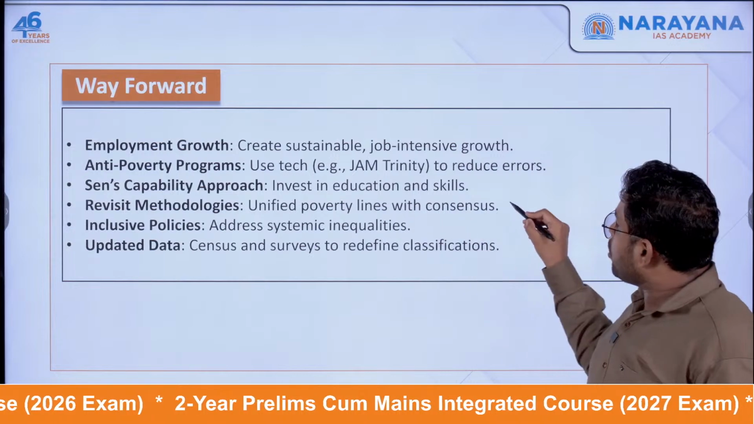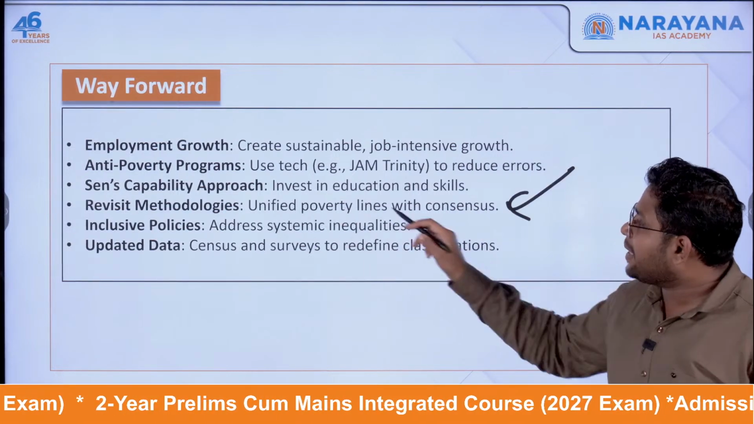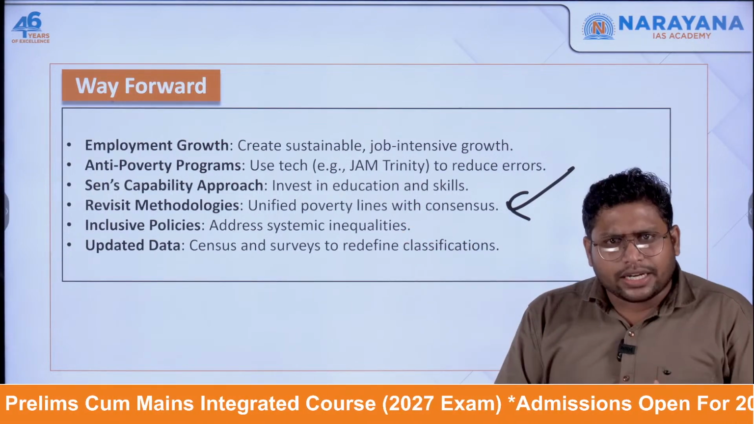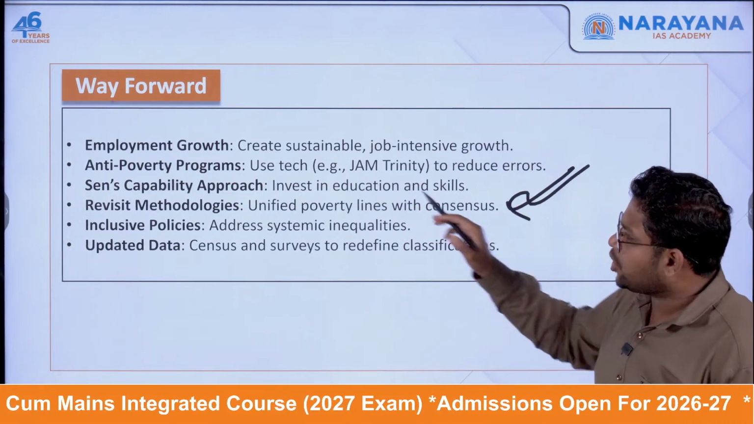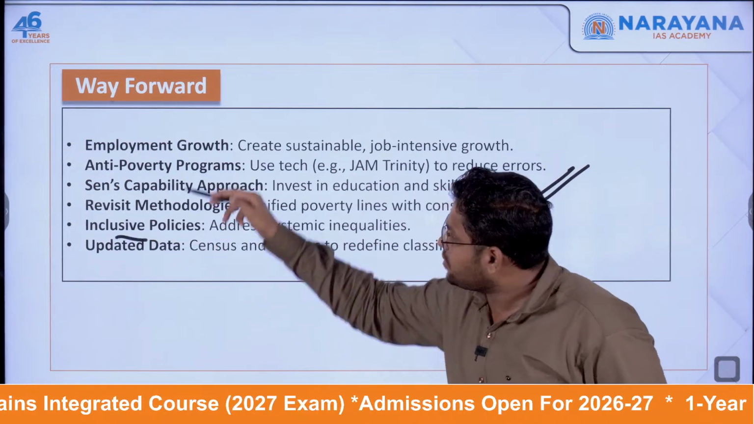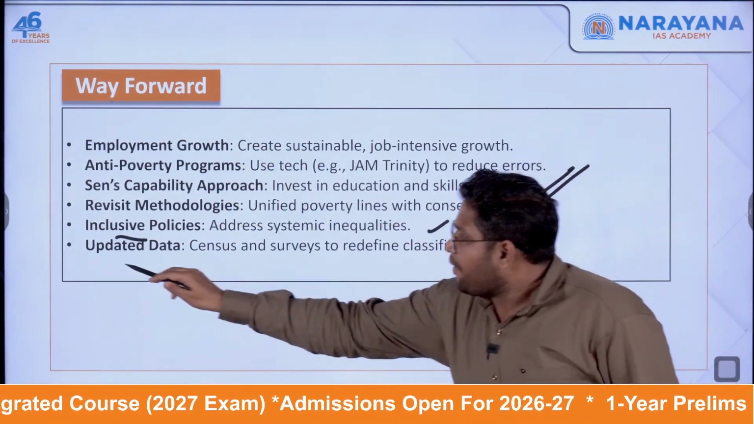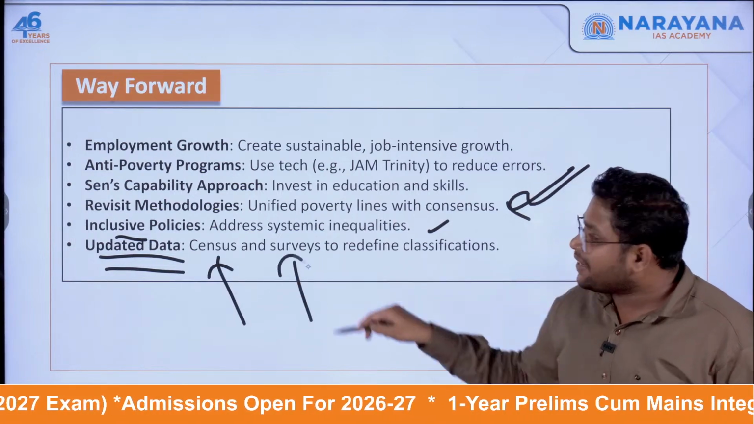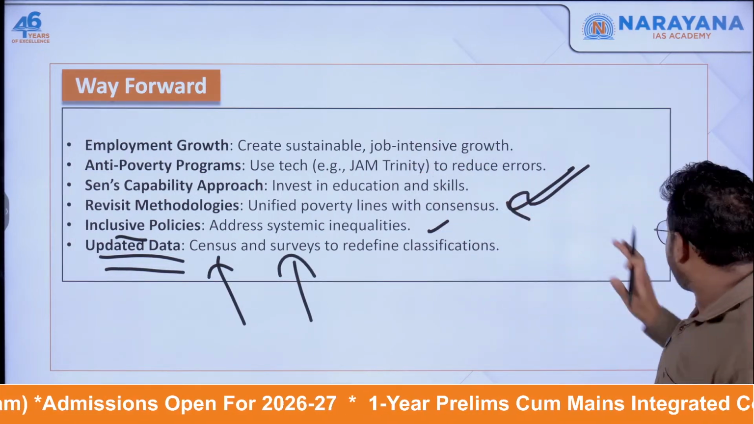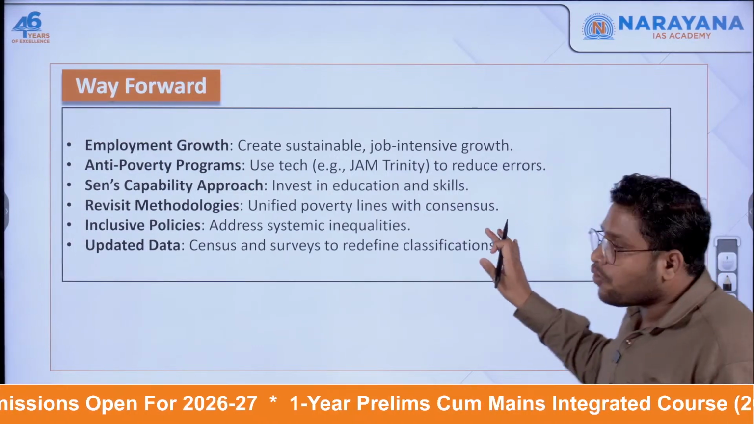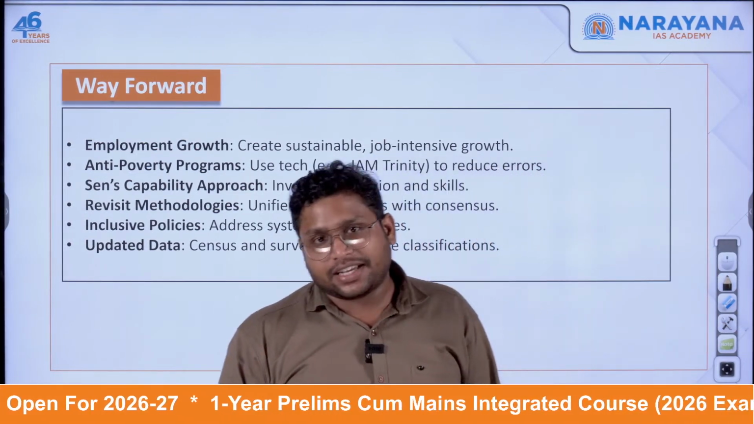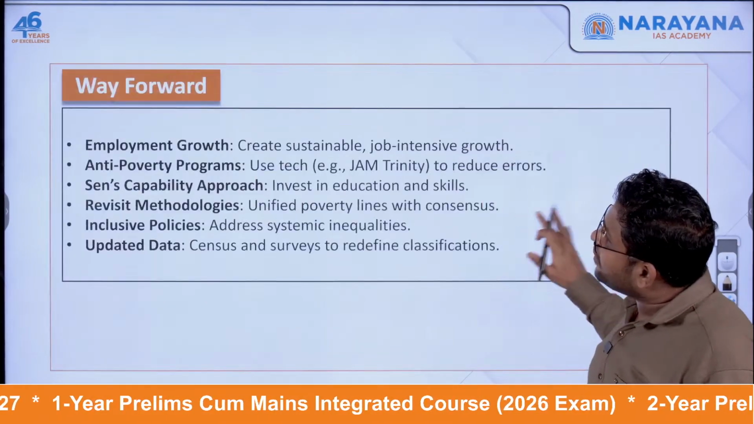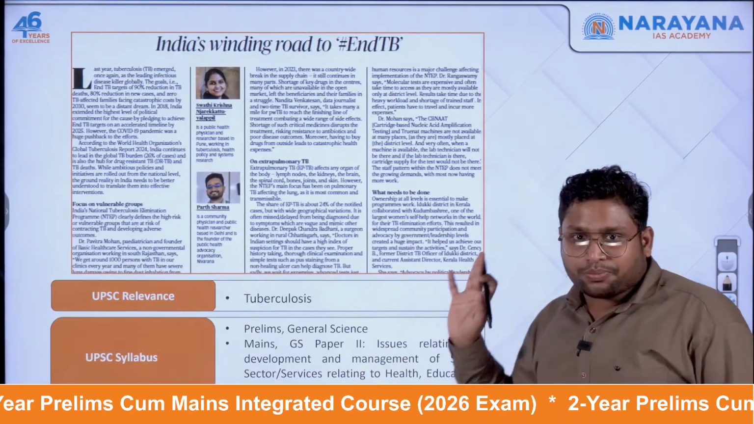Then we can focus on revisiting our methodologies. The way we are coming up with poverty lines, we can work on it and come up with a new methodology. Inclusive policies, which I have already talked about, and we need updated data too. So whatever census or survey we need to do, we have to do that and come up with the right data, and this is how we can go ahead with the eradication of poverty. So this is the comprehensive topic which we have covered right now.